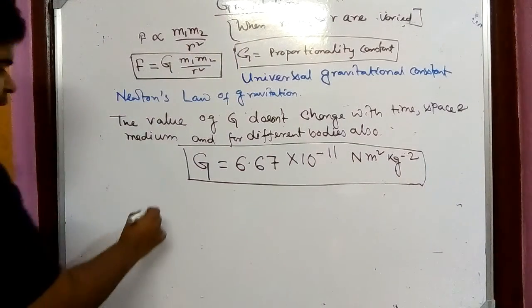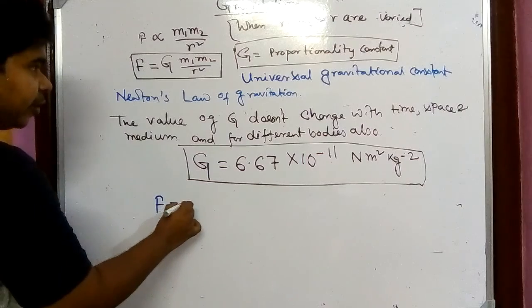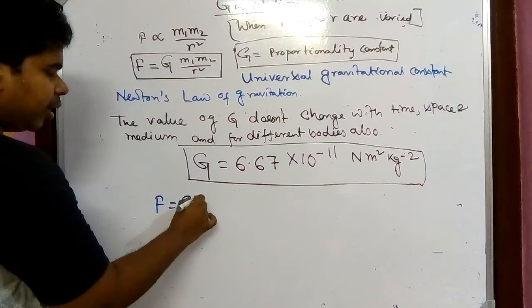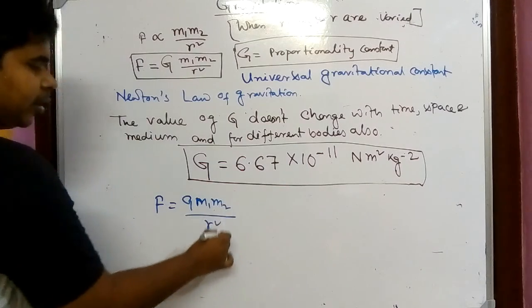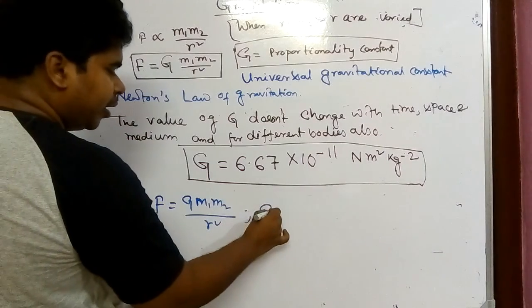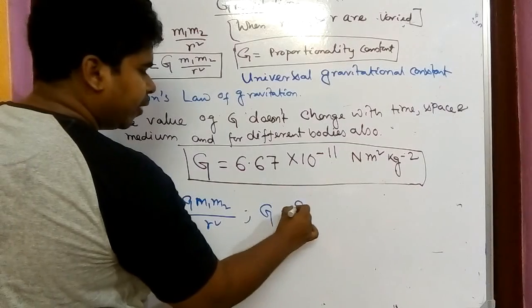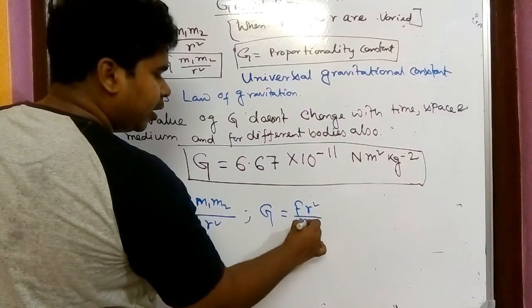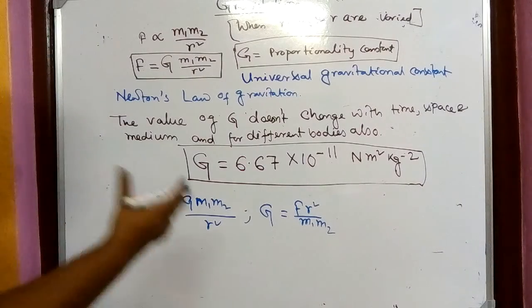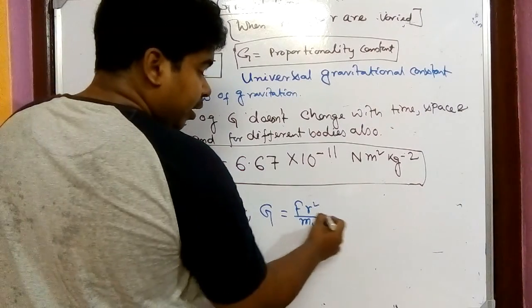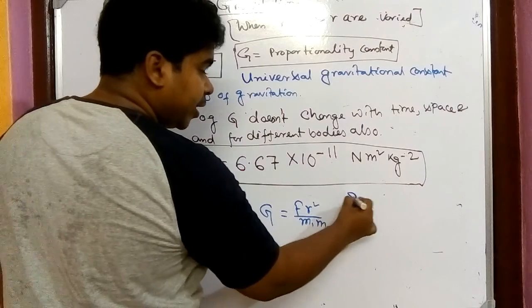It is very easy. As the equation we have written, F equals G m1 m2 by r squared. So from here we can write G equals F r squared by m1 into m2. Very easy. And here, F means force, so what should be its SI unit?